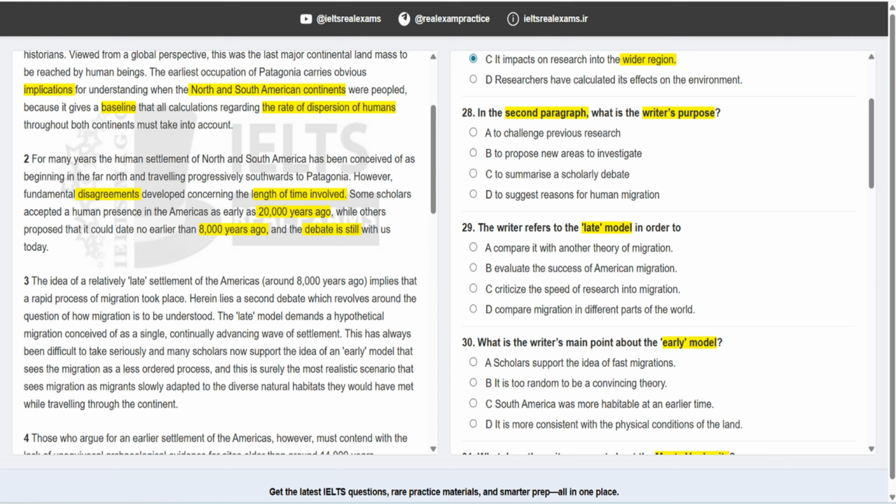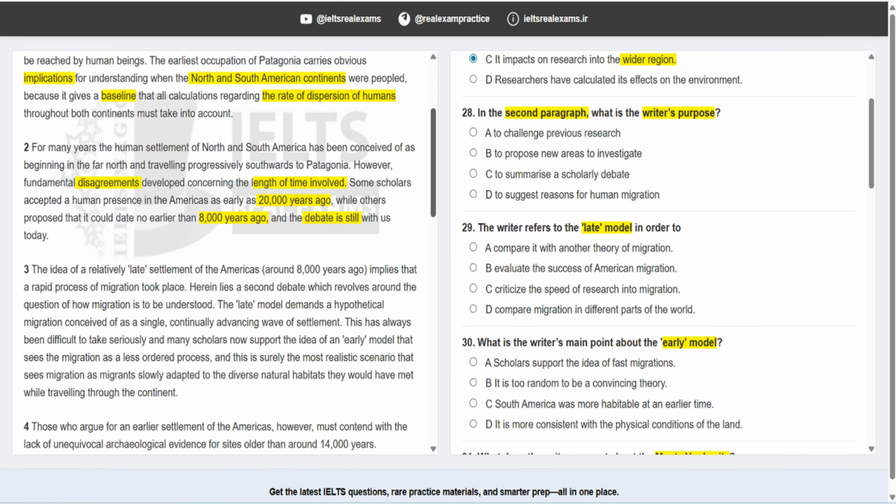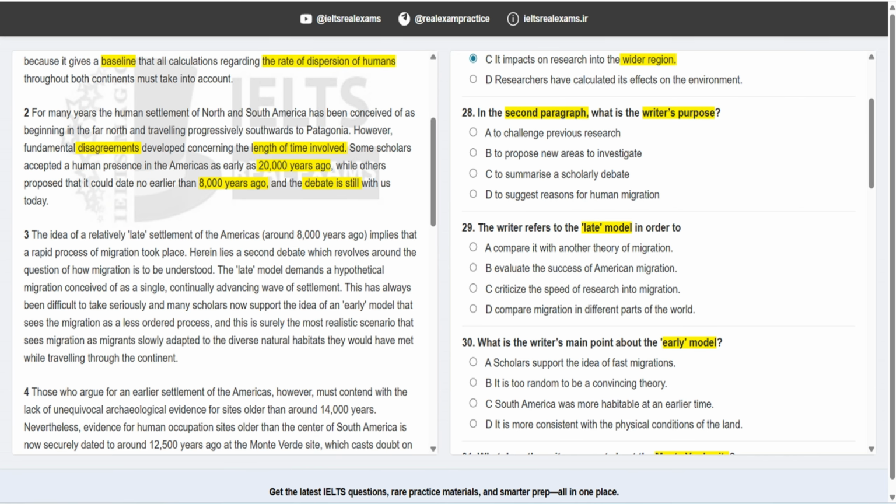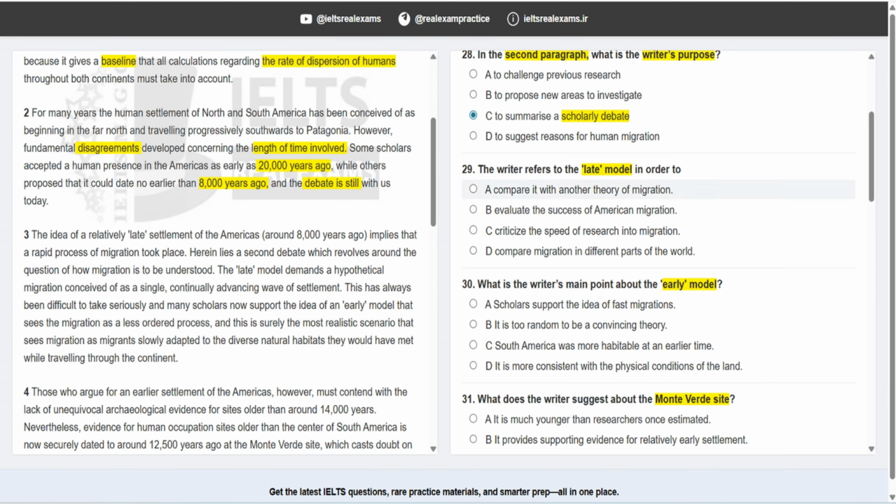Okay, let me tell you about this paragraph. This paragraph says there was a debate about the timing of the peopling of these areas. Some people say it was 20,000 years ago. Some others said just 8,000. And this controversy, this debate, this discussion is still there. If you take a look at the options, option C is the correct choice because it talks about a scholarly debate. Scholarly here means an academic debate. Also, we have the word debate here.